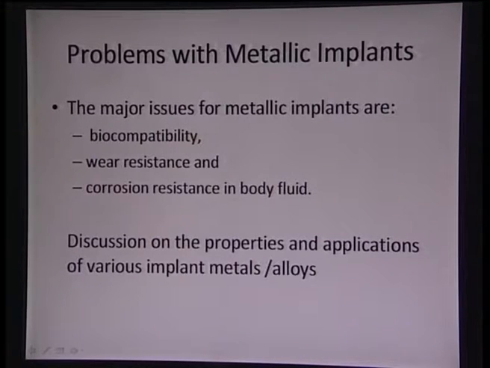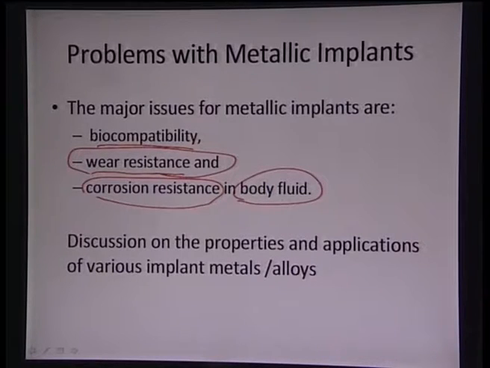The basic problem with metallic implants is, firstly, whether they are biocompatible or not, and secondly, since they are metallic, they are very prone to wear. So, the resistance to wear is very limited in metallic materials. Also, metallic materials are known for higher corrosion, so they have very poor corrosion resistance, and the body fluid environment is also very severe, with pH varying from very low to very high, and the material should be able to survive that pH as well.